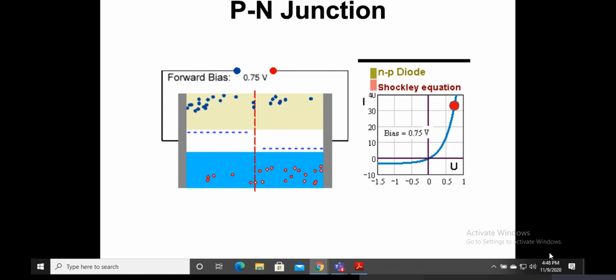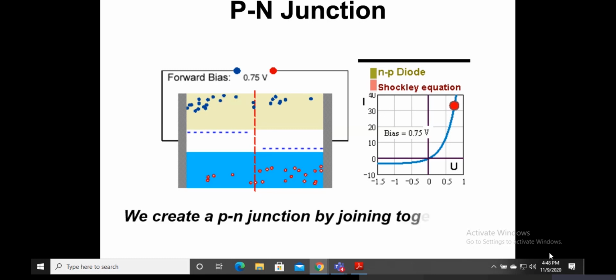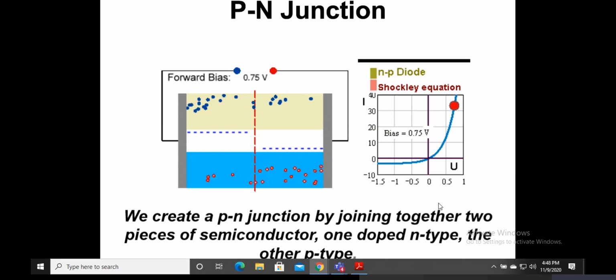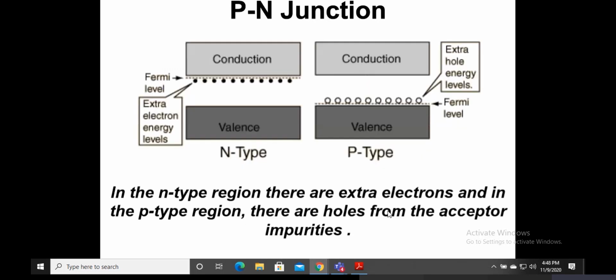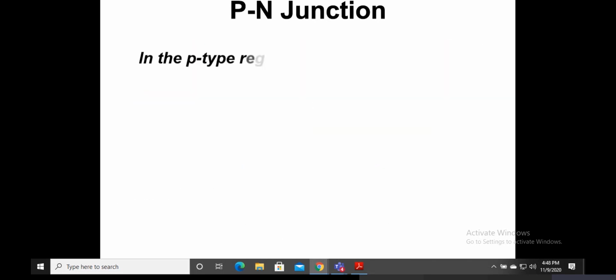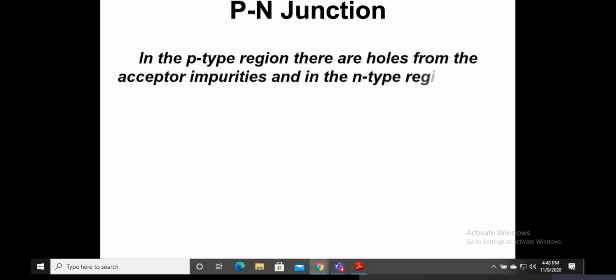Why is this happening? Because the electrons are jumping to a hole, and since the electrons are jumping to the other side, my n-type is taking a slightly positive charge at that junction, and my p-type is taking a negative charge at that junction. After that, we learned that when we connect it to the terminals of a battery in forward biasing, it conducts electricity after 0.7 volts, whereas in reverse biasing, it does not conduct electricity.